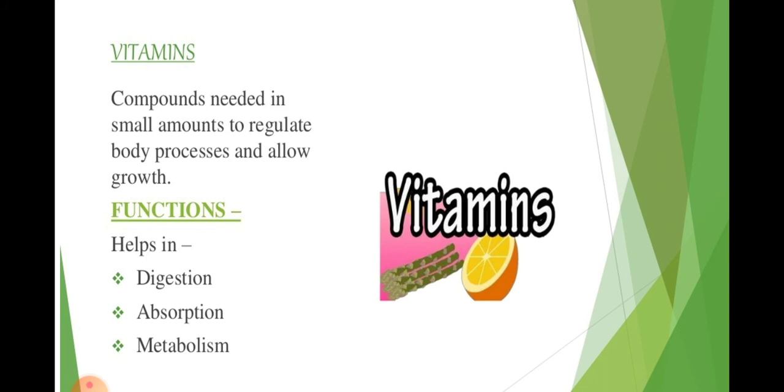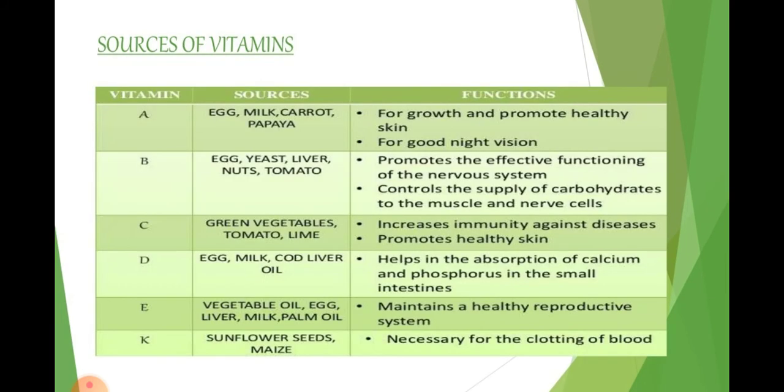When we are talking about vitamins, they regulate the biological processes of our bodies, and they allow for growth. They help in growth, and the main body functions in which vitamins help are digestion, absorption and metabolism. That means the metabolic activities of our body are regulated by vitamins. Sources of vitamins and their functions are given in this table, so you can visit this table for the complete explanation.